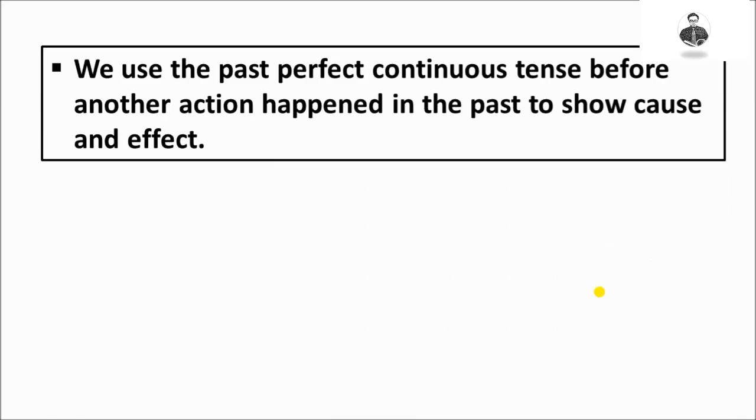Second use. We use the past perfect continuous tense before another action happened in the past to show cause and effect, or to show the reason that made the action happen. Look at the following examples.